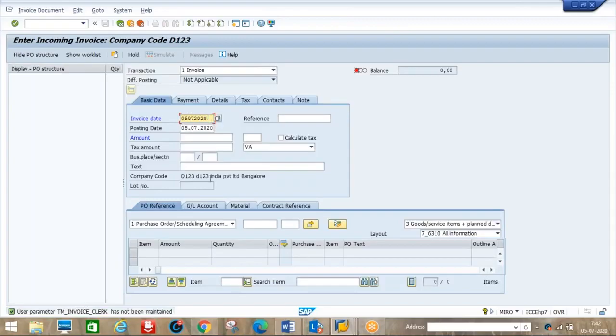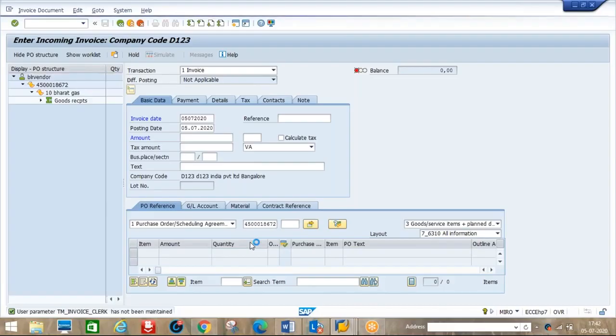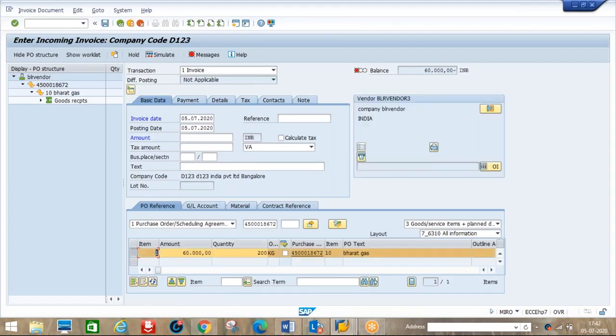Let's say for example, enter PO number 672. Only here the material cost will come, 300 kgs into 200 kgs, into 360,000 will come as the value. Okay. Now we are going to make the payment for the vendor. For example, we'll select the tax code here.